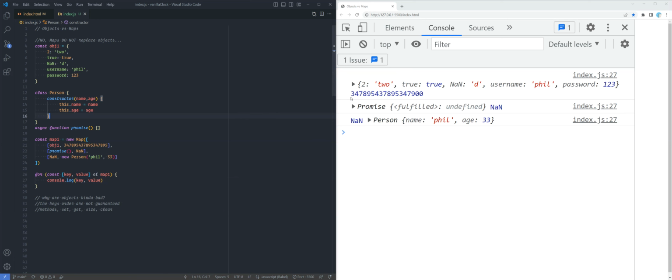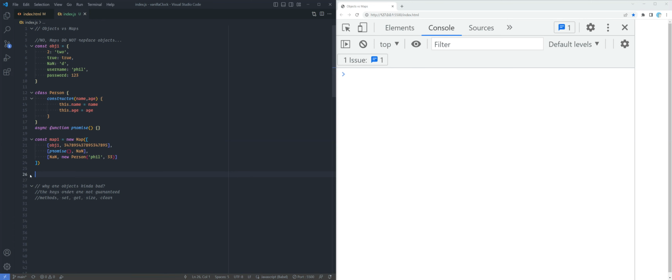If you look right here, it keeps it in order. The order was the object and this long key first, then this promise, which is fulfilled, and its value is NaN. Then here we have NaN, and the value is an instance of the Person constructor. So all of that is kept in place.